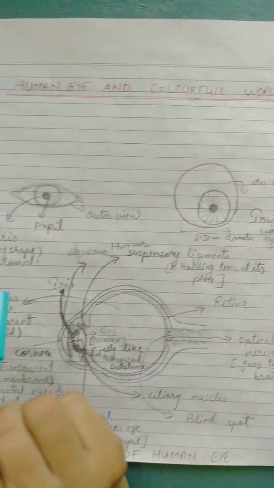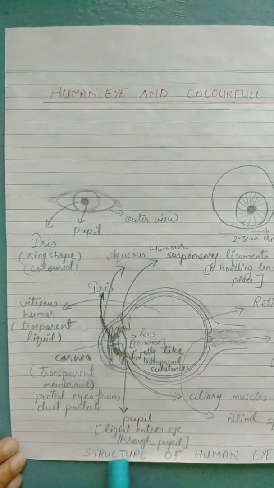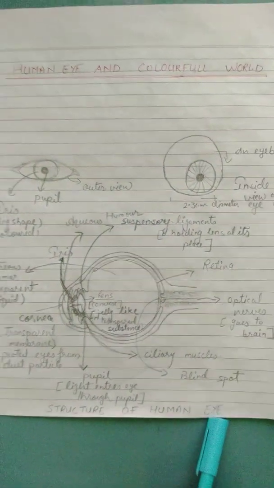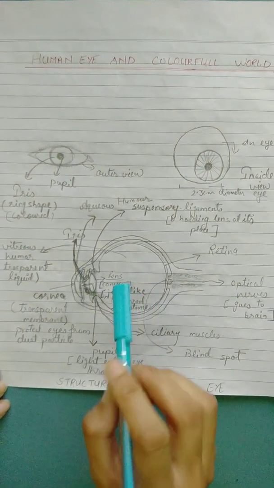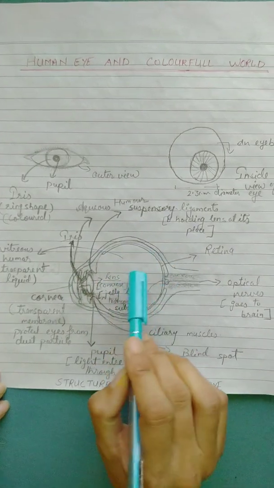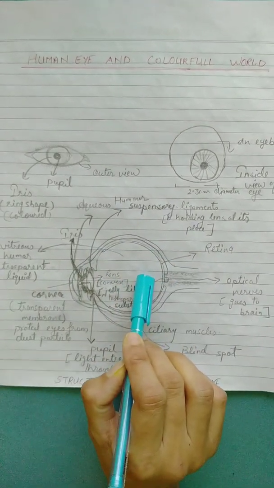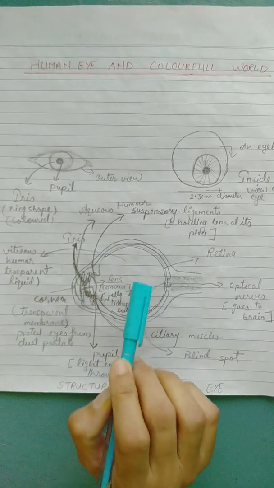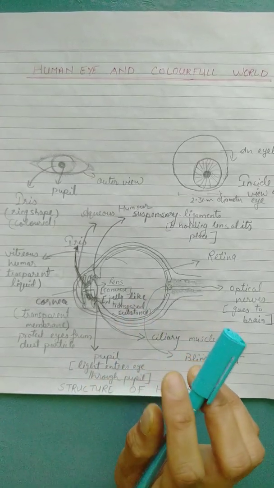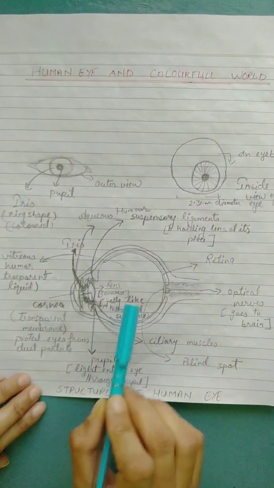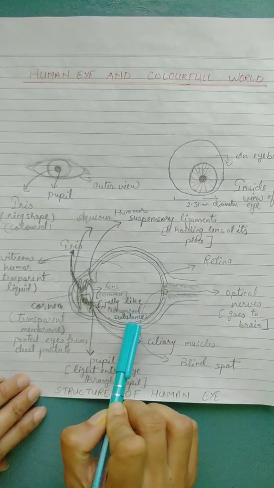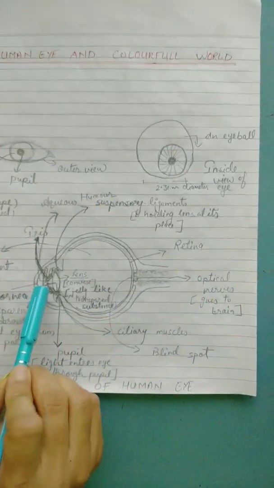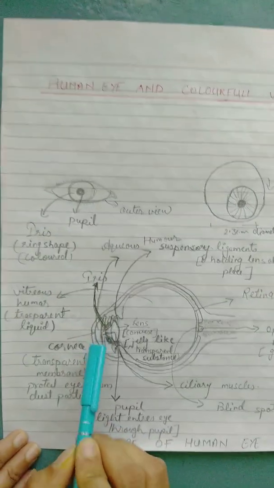Now student, we will study the structure of the human eye. This is the inside view of the eye. There are a lot of things inside the human eye. First of all, we look at this structure.